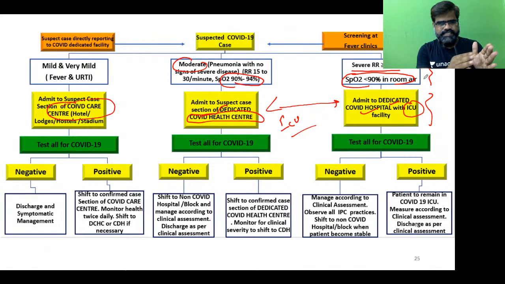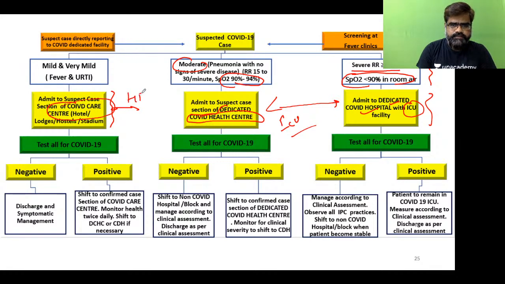Okay. So the mild cases can be managed at COVID care center. The moderate cases can be managed at the dedicated COVID health center, and the severe cases will go to dedicated COVID hospital with ICU facility. One more addition, which I discussed last time: mild cases can be treated at COVID care center. They are also eligible for home isolation. So just remember that if the treating medical officer thinks that this patient can be treated at home, and he has all the prerequisites required for home isolation, he can be isolated at home.